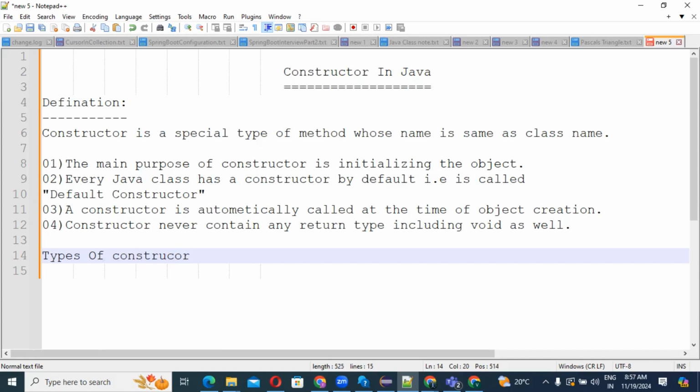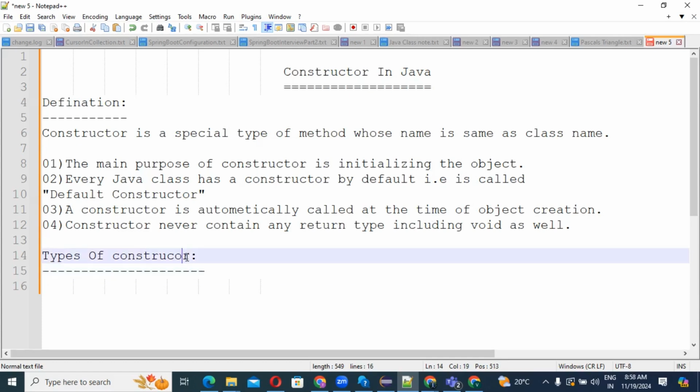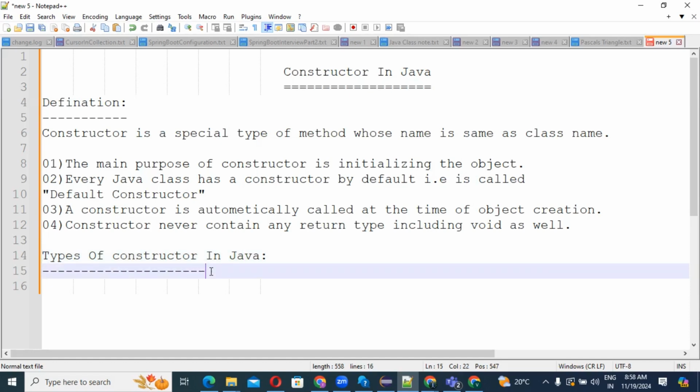Okay? Types of constructor. So what is the type of constructor? How many types of constructor are there in Java? That thing also we need to know, how many types of constructor we have in Java.